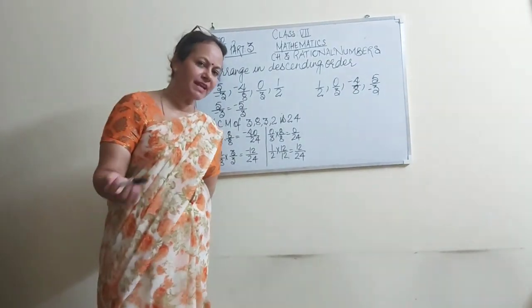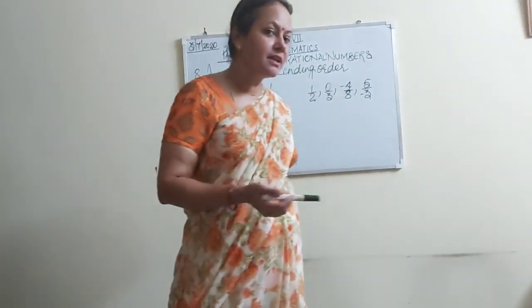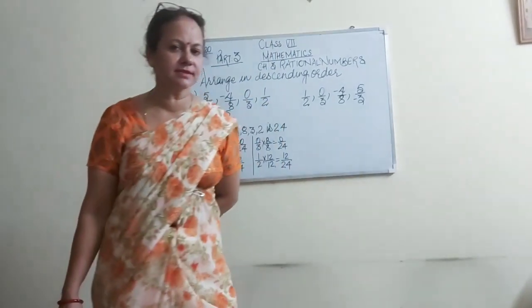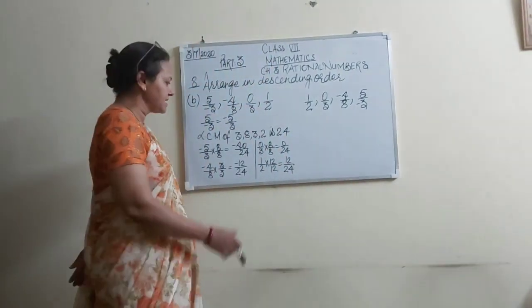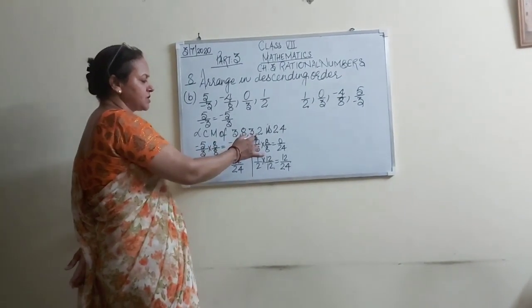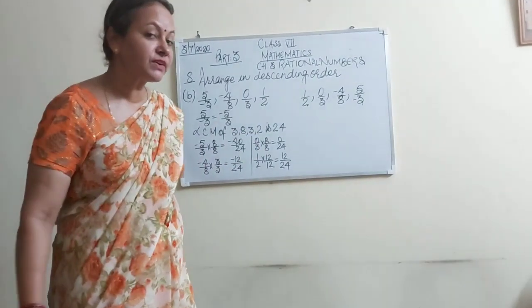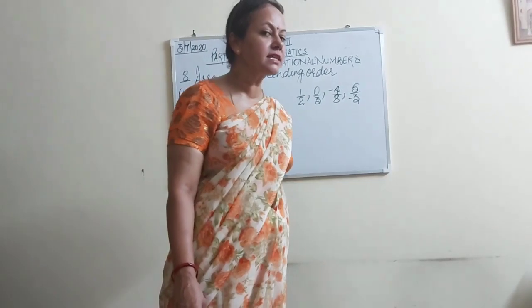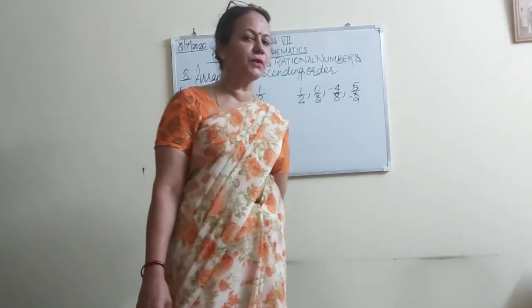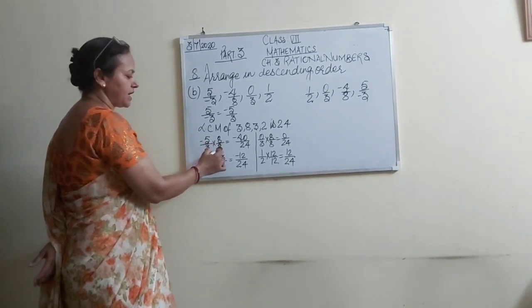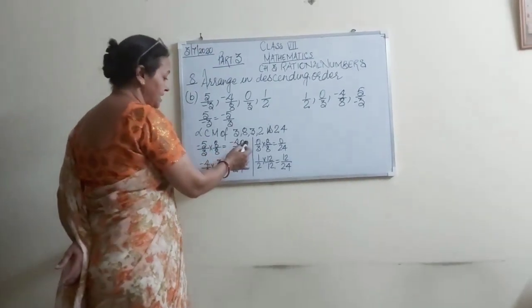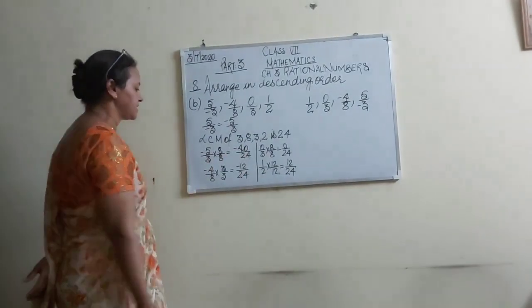Can anyone tell me how we have to arrange? Speak out, students. We have to find out first the LCM of 3, 8, 3, 2. What is it? Yes, 24. Good. Minus 5 by 3 into 8 by 8, which is minus 40 by 24.